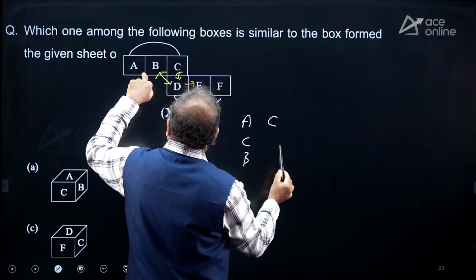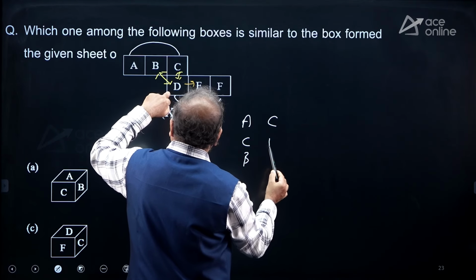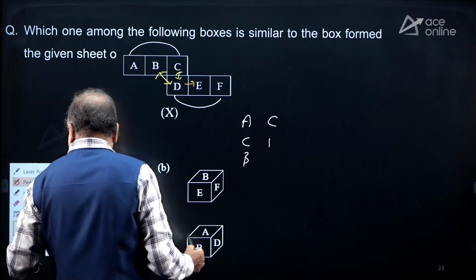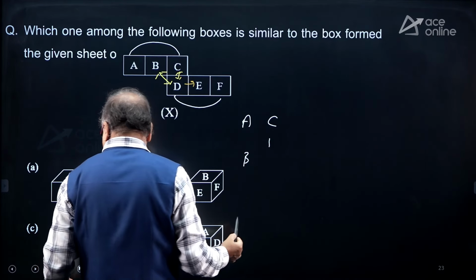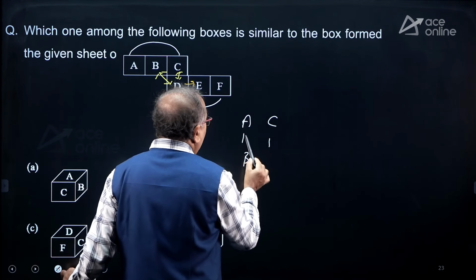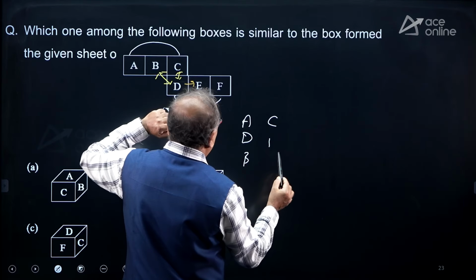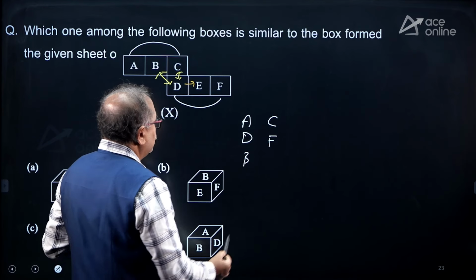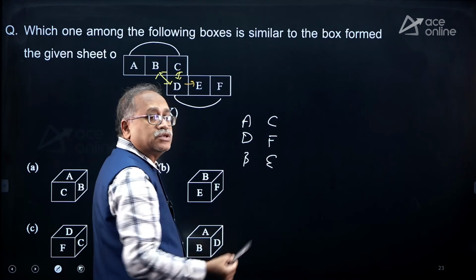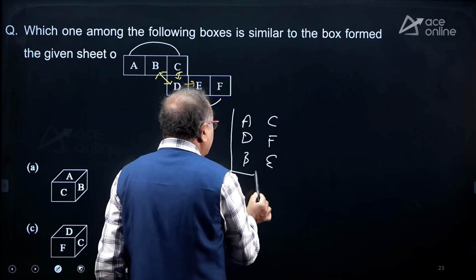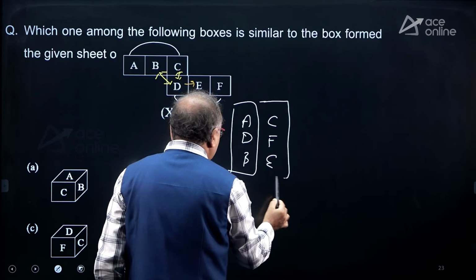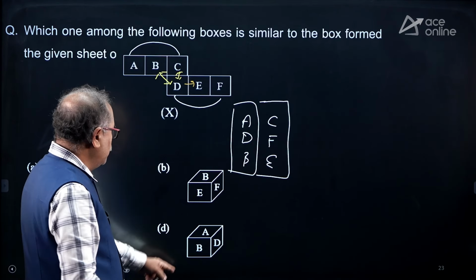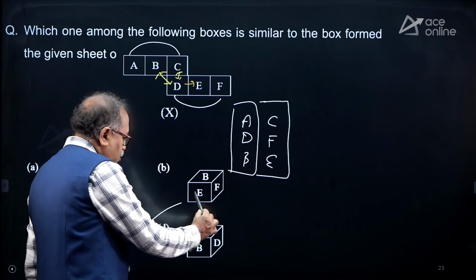The A opposite is C, D opposite is F. Where is D? I didn't mention D here. Okay. D opposite is F. You can see the diagram here. And one letter is left. Which one is that? E. So, they are opposite. That means these three are adjacent. These three are adjacent. So, can I check any option? A, D, B. A, D, B. Option choice D.